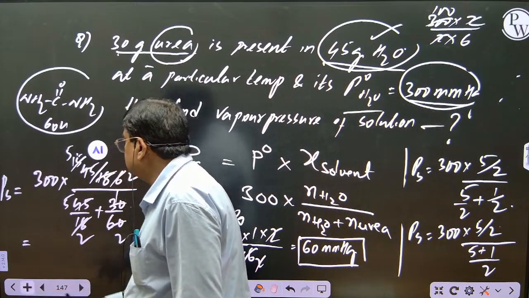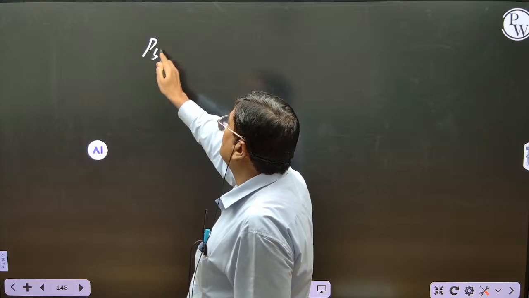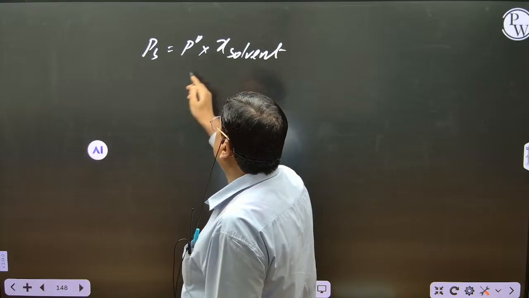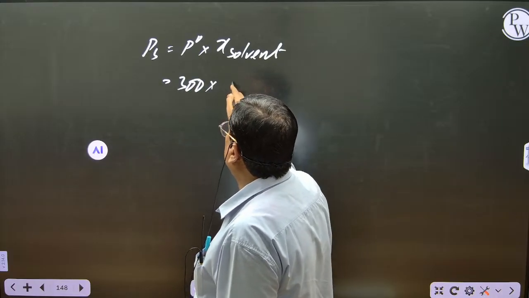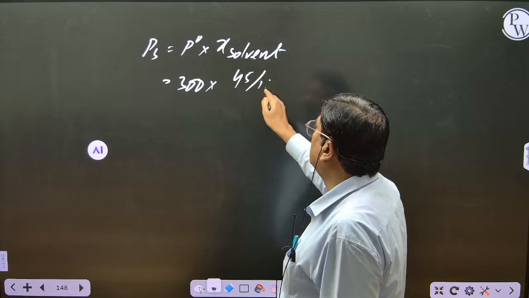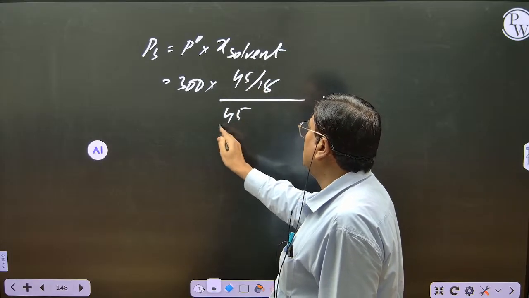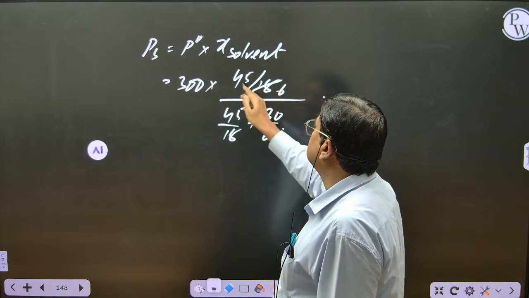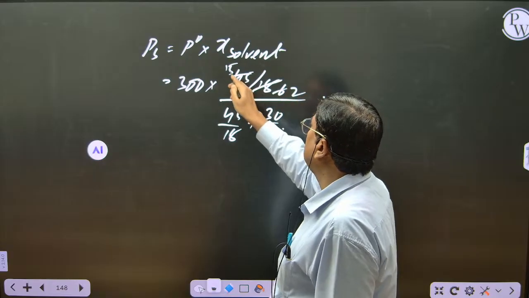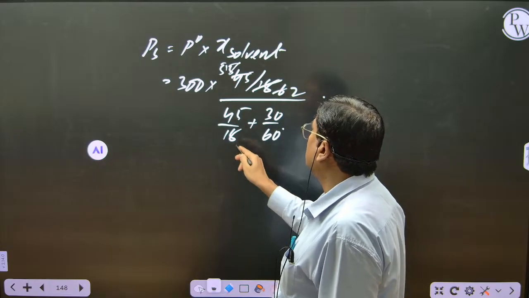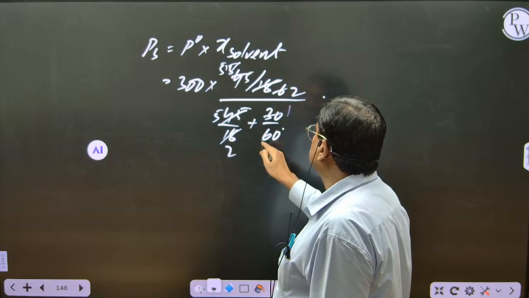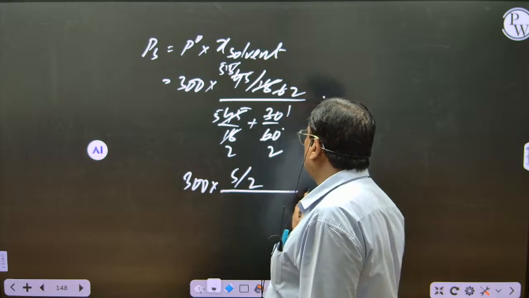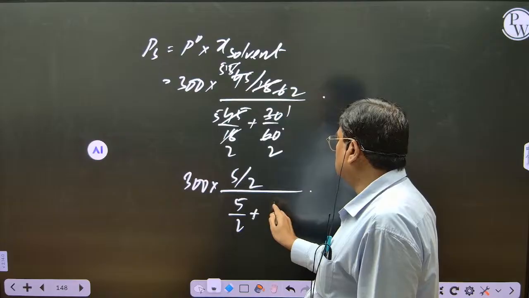The next one. What is it that we got? PS is equal to P naught into mole fraction of solvent, no? P naught, how much has he given? 300. What is the weight of water? 45 grams, no? 45 upon 18 by 45 upon 18 plus 30 upon 60. So 3 times 3 is 6, 3 times 15, 3 times 2, 3 times 5. Correct. This is 5 by 2, this is 5 by 2, and this comes 1 by 2. So this can be written 300 into 5 by 2 by 5 by 2 plus 1 by 2.